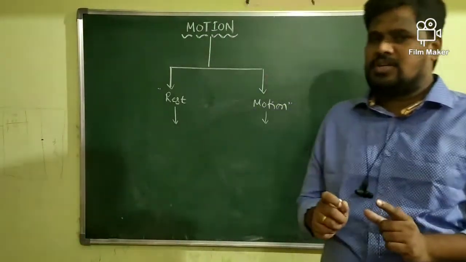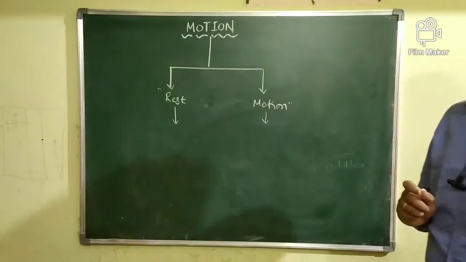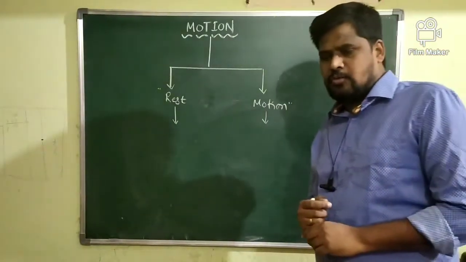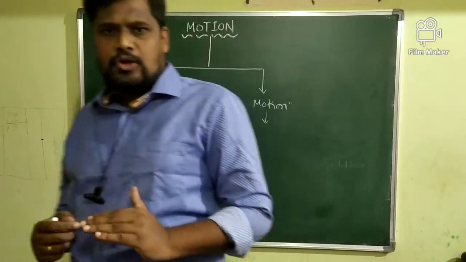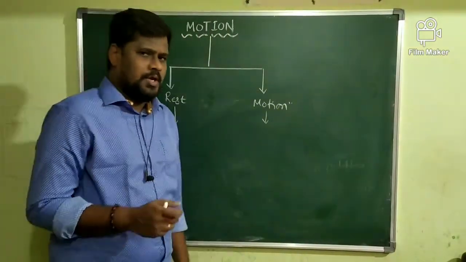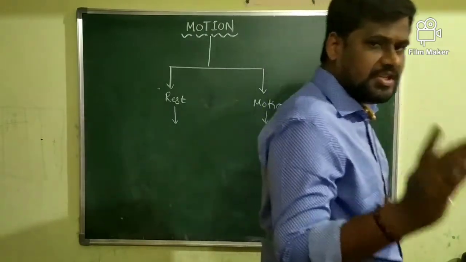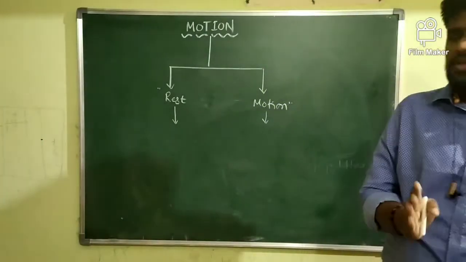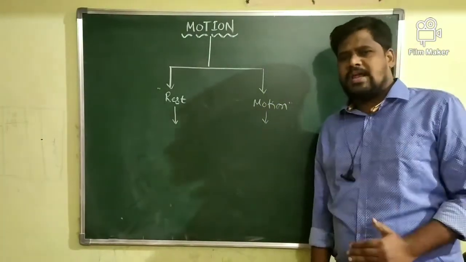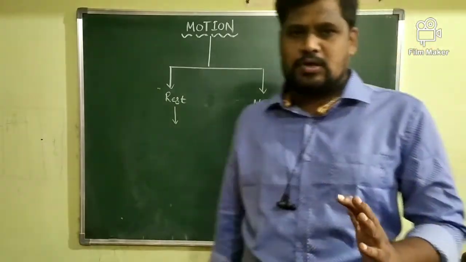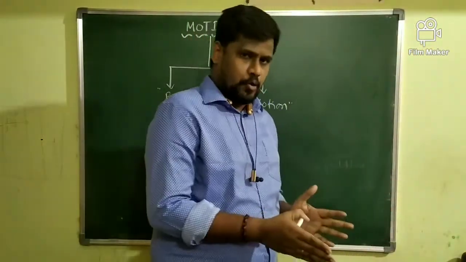Concentrate on the definition here. The body is said to be in the state of motion provided the position of the body continuously changes with respect to time and with respect to what? Some reference point.